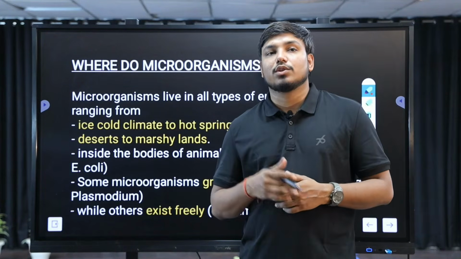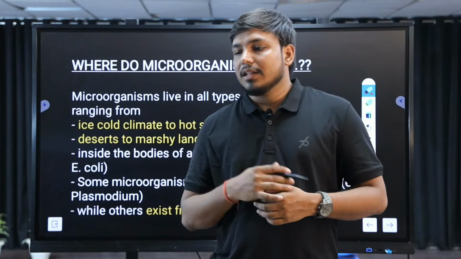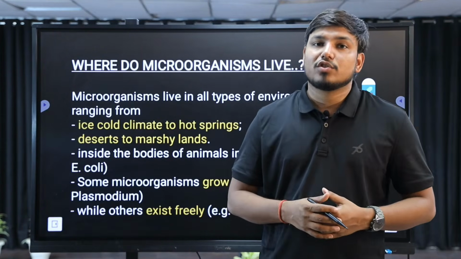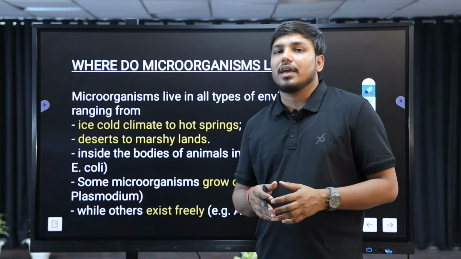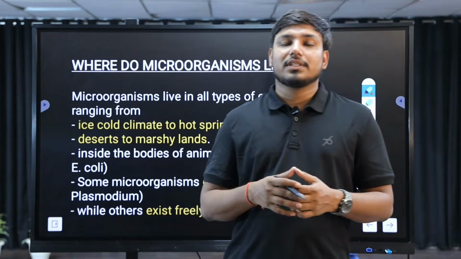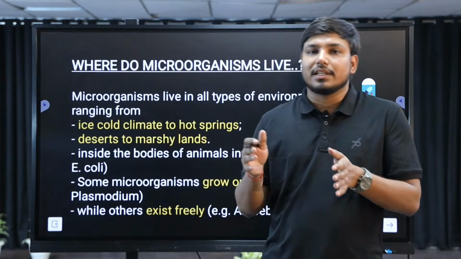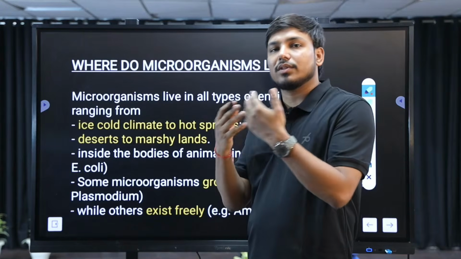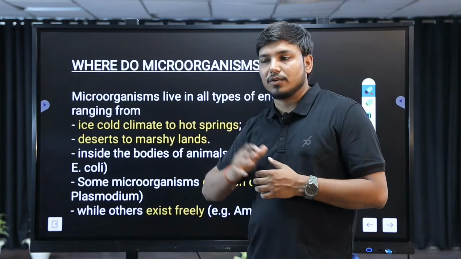So here we can say that those organisms which grow on another organism get their food and nutrition from there; that is basically parasitic, right? So microorganisms can be parasitic. Here we can say that microorganisms can also be symbiotic, which means they can live with another organism, and when they live with the other organism, they benefit themselves and benefit the other one also. This is the symbiotic relationship found in microorganisms also, right?